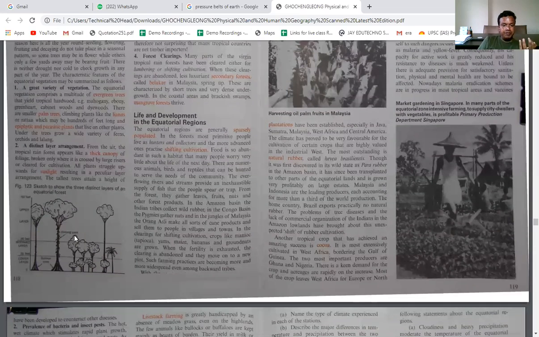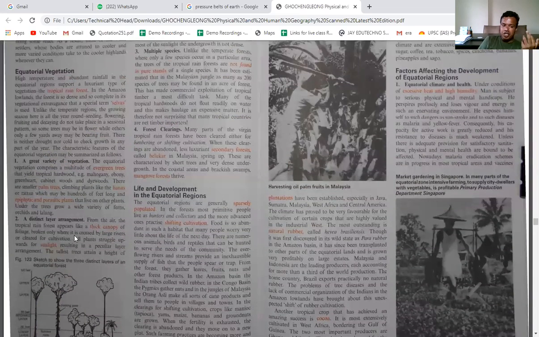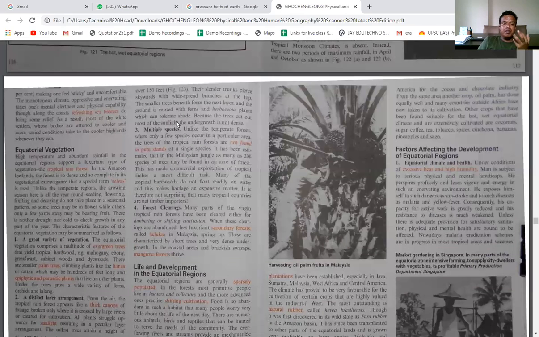So these are the features of the vegetation of the equatorial region, right? Multiple species are found, and because of this it is very difficult to do lumbering or wood cutting here, because these trees are very heavy. That is the reason the trees are not cut down by the people living in these areas. And if the trees are cut, obviously there is no regrowth. Why is there no regrowth?